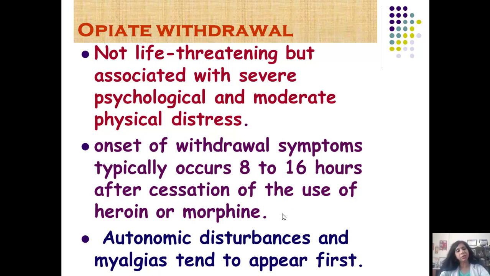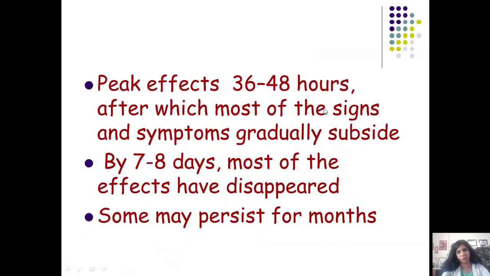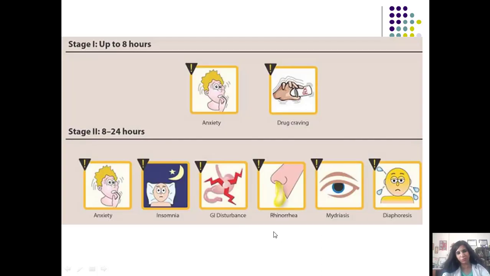The onset of withdrawal symptoms occurs not in 2 to 3 hours, but in 8 to 16 hours after cessation of the use of heroin or morphine. I told you the autonomic disturbances, the sympathetic stimulation, do happen. The person does have tachycardia, rise in the blood pressure, anxiety. All those symptoms appear first in a patient. These effects peak within 36 to 48 hours, which are very crucial, after which most of the signs and symptoms gradually subside. By 7 to 8 days, most of the effects have disappeared, and some may persist for months.